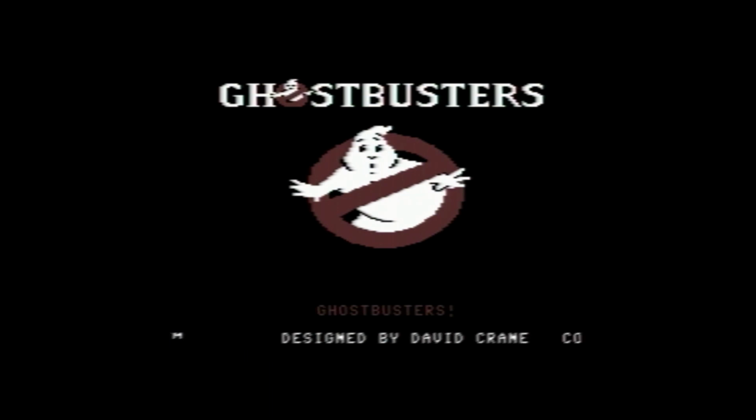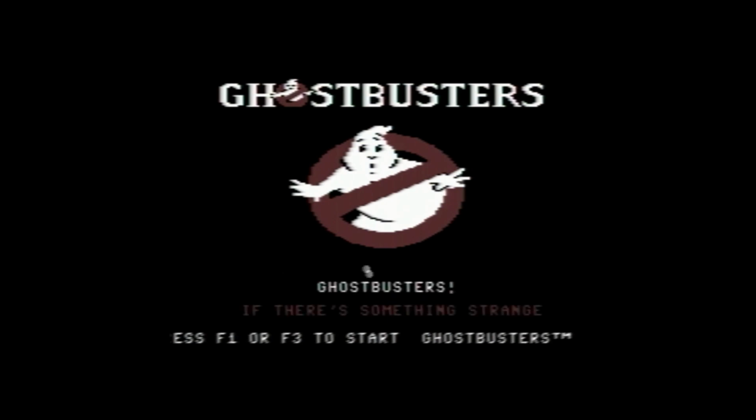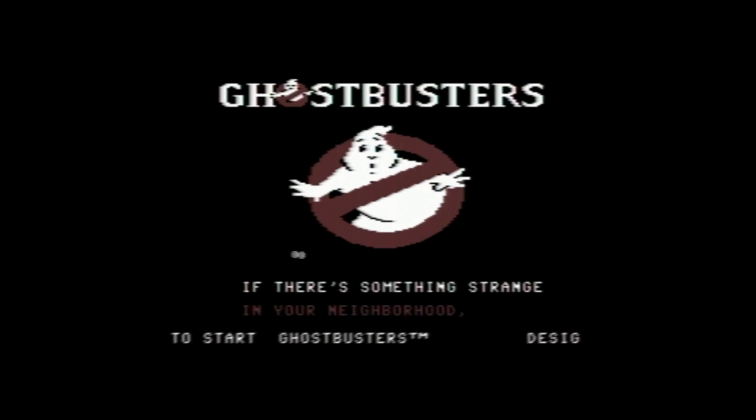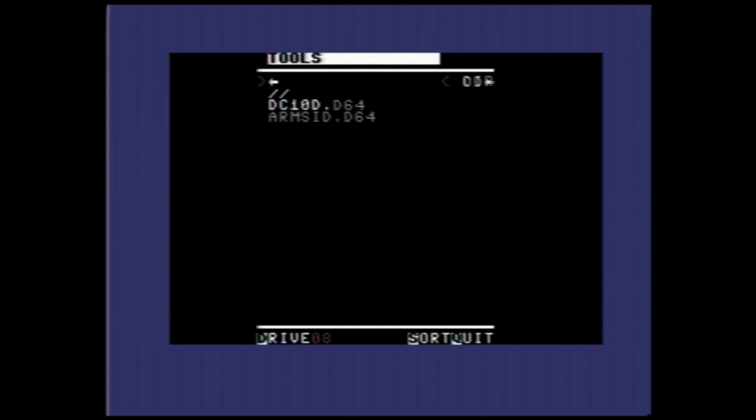Other than a rather obvious volume difference between the 8580 and the 6581, I don't really hear anything different. So as far as the ARMSID is concerned, it certainly appears to play back samples fine. I thought what we'd do now is have a bit of a play with this utility.